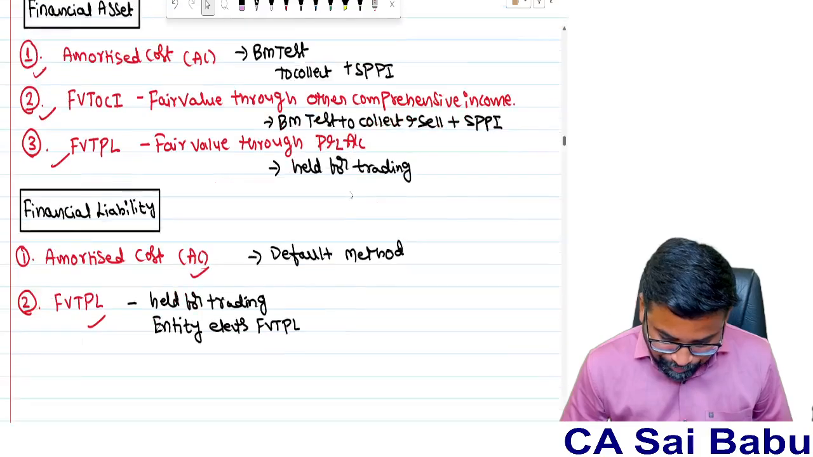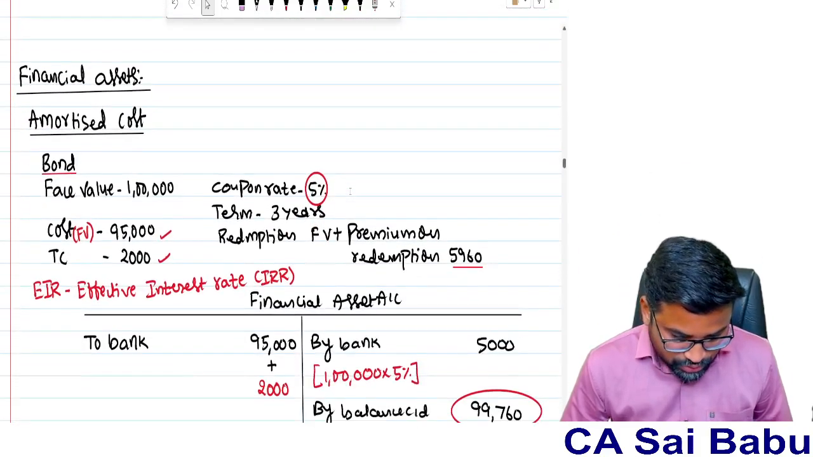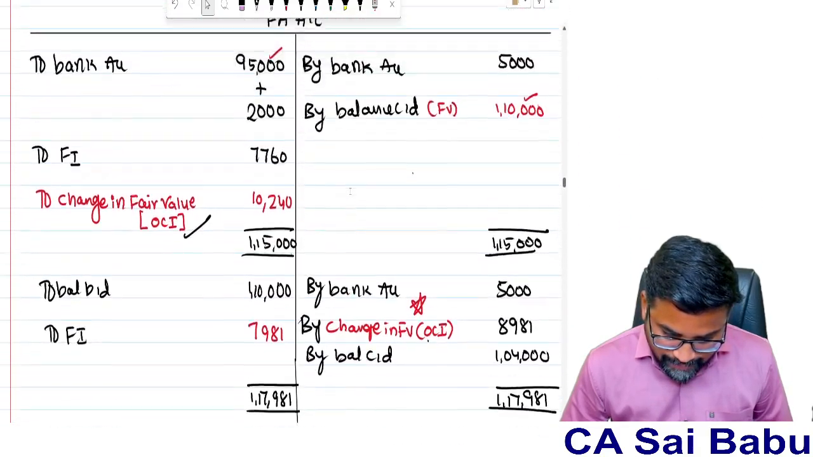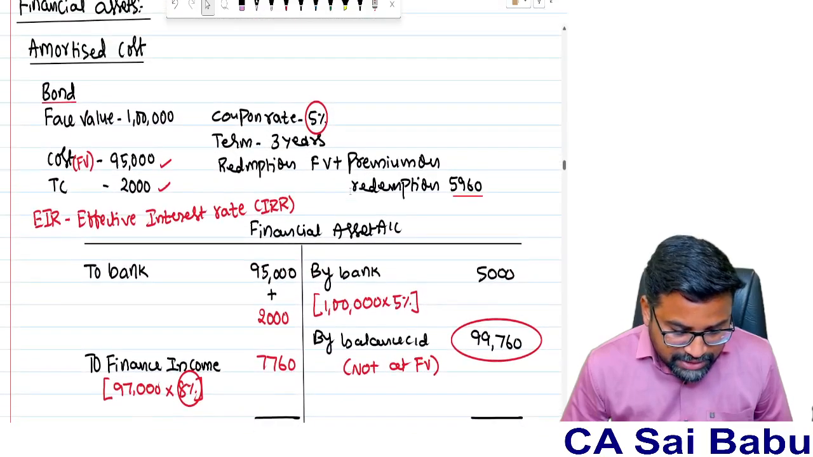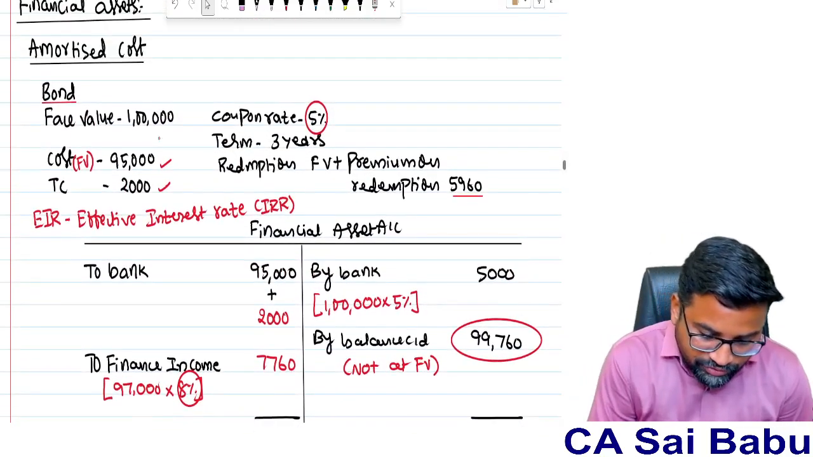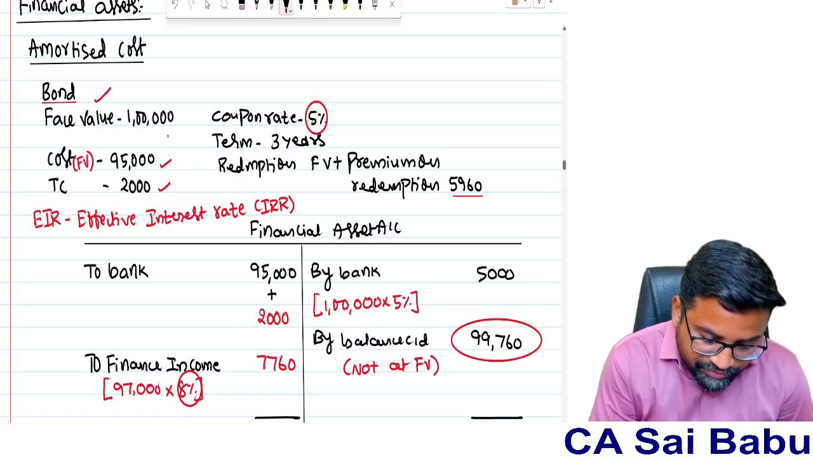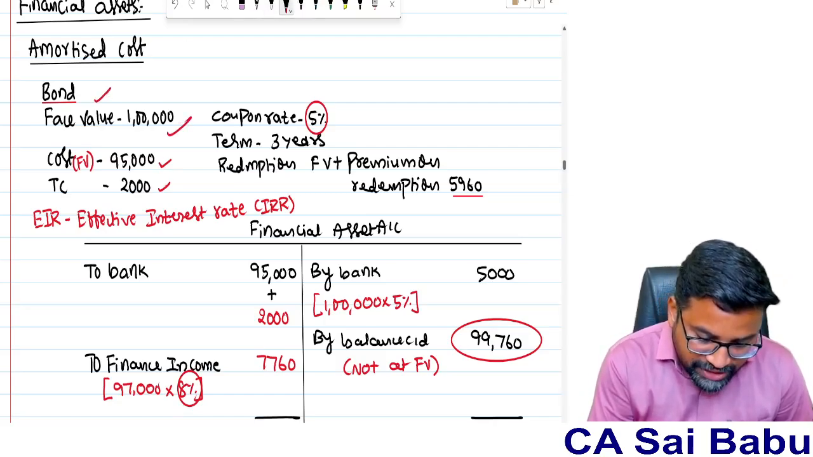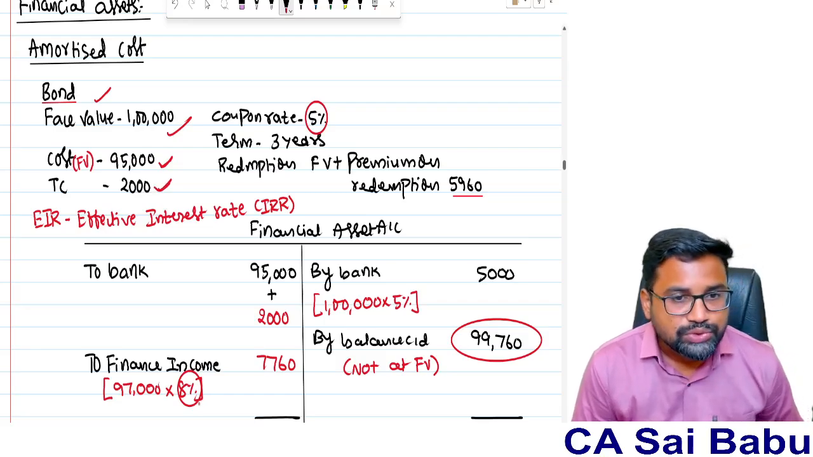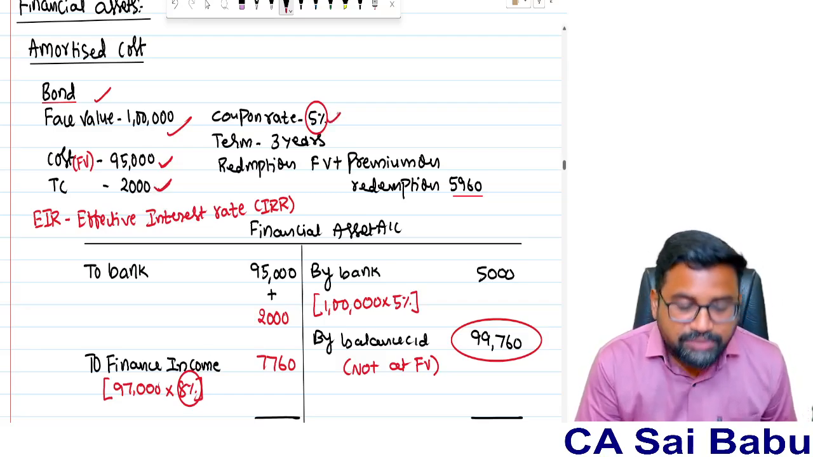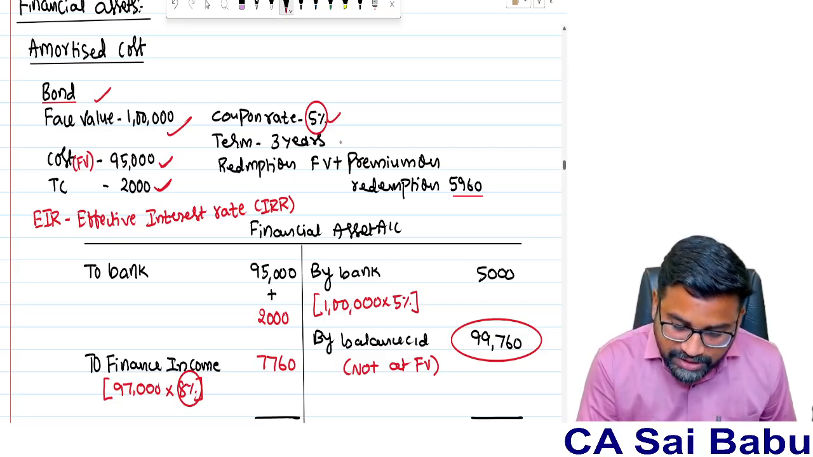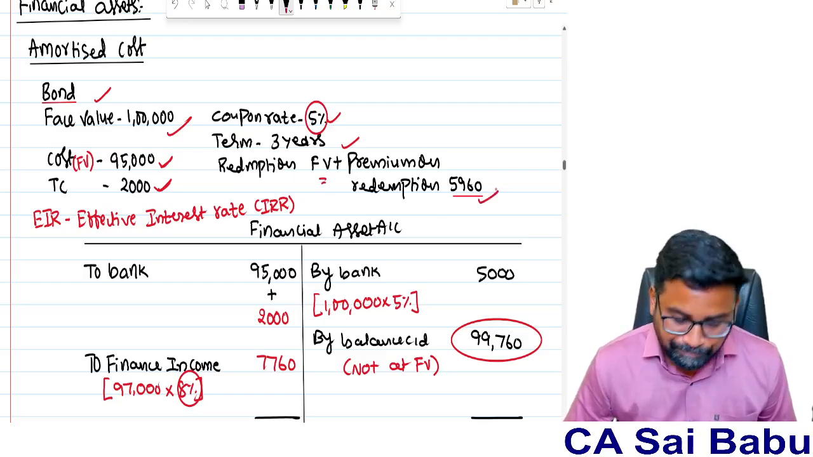Now, I have taken one example also. For example, see the amortized cost model. For example, we purchased a bond. Face value 1 lakh, cost 95,000, transaction cost 2,000. Coupon rate, that means the rate of interest, 5%, term 3 years. Redemption at fair value plus premium on redemption, 5,960 we will get.